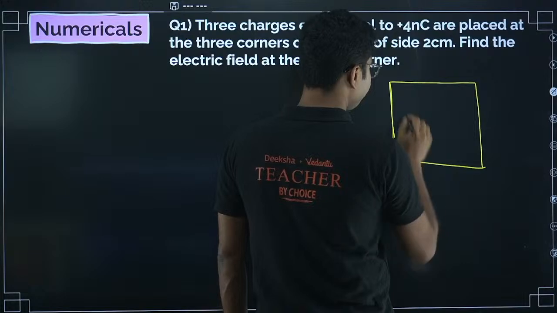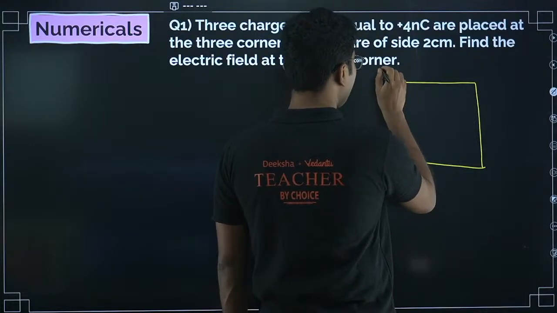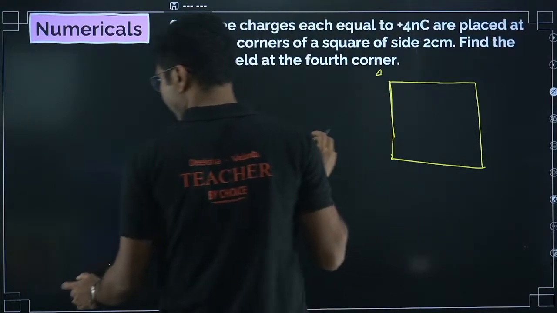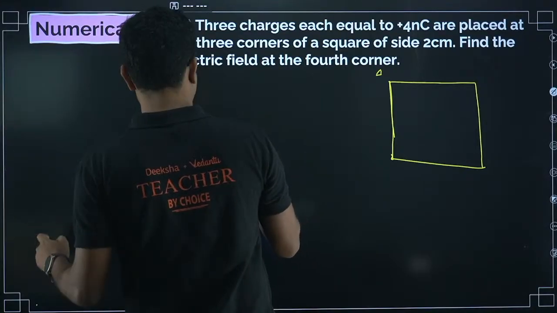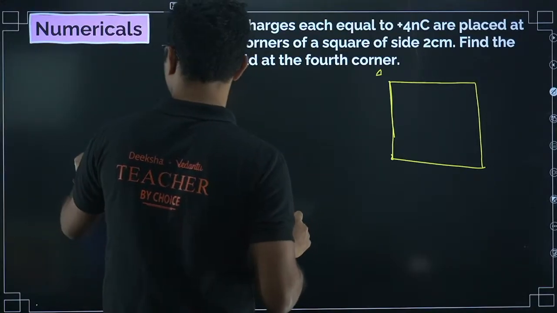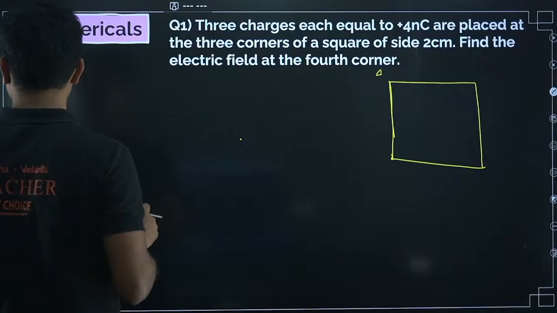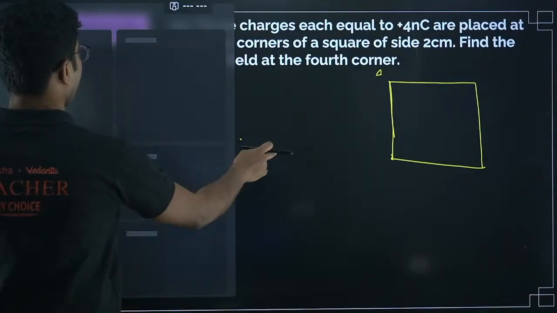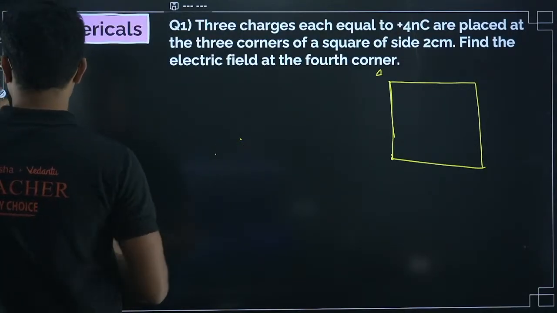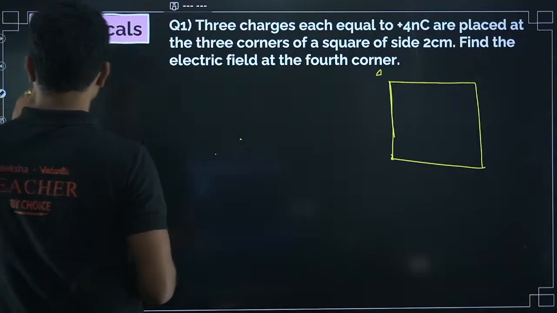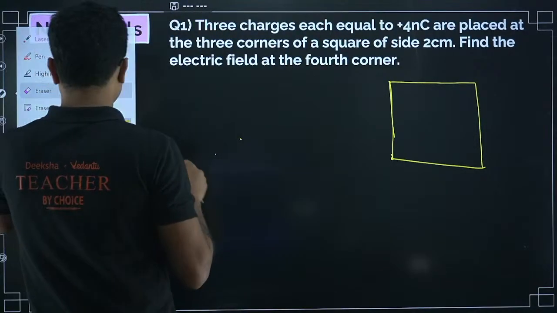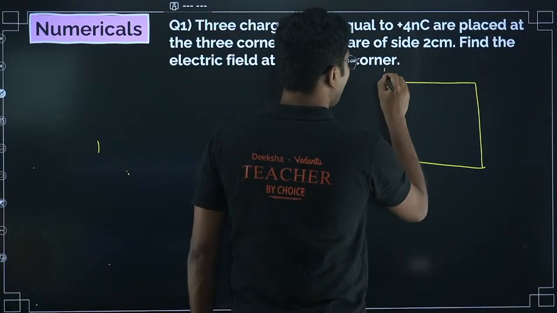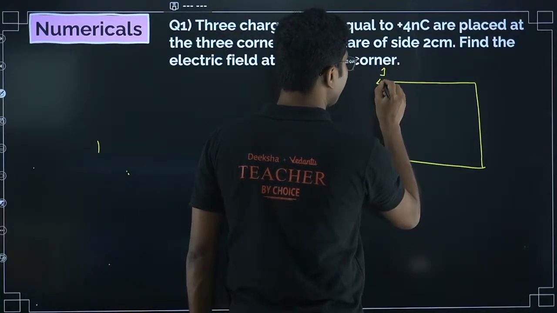Okay, so we have 4 charges. So this is 0.1 having 4 nanocoulomb charge.